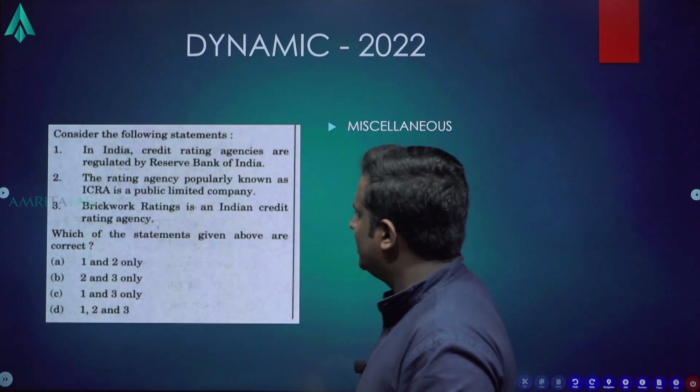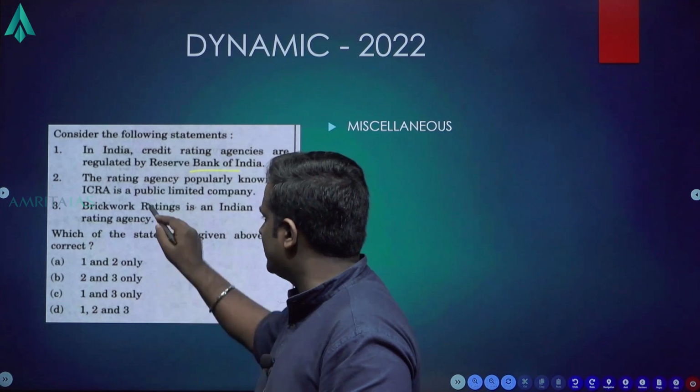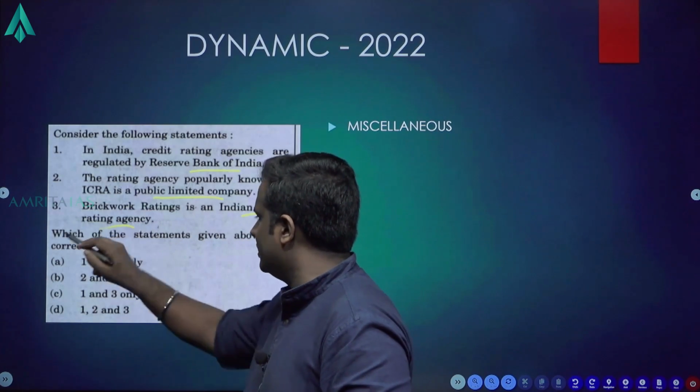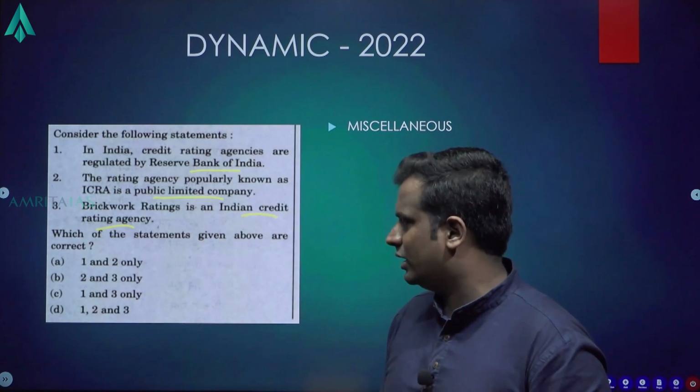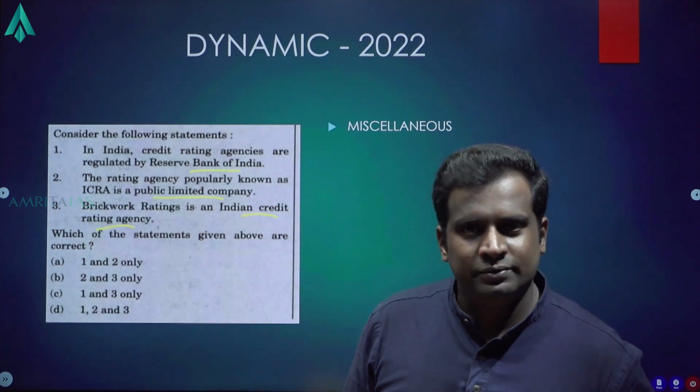Then another miscellaneous topic. In India, credit rating agencies are regulated by RBI. Rating agency, popularly known as ICRA, is a public limited company. Brickwork Ratings is an Indian credit rating agency. Which of the statements given above are correct? 1, 2 only, 2 and 3 only, 1 and 3 only, 1, 2 and 3 only.